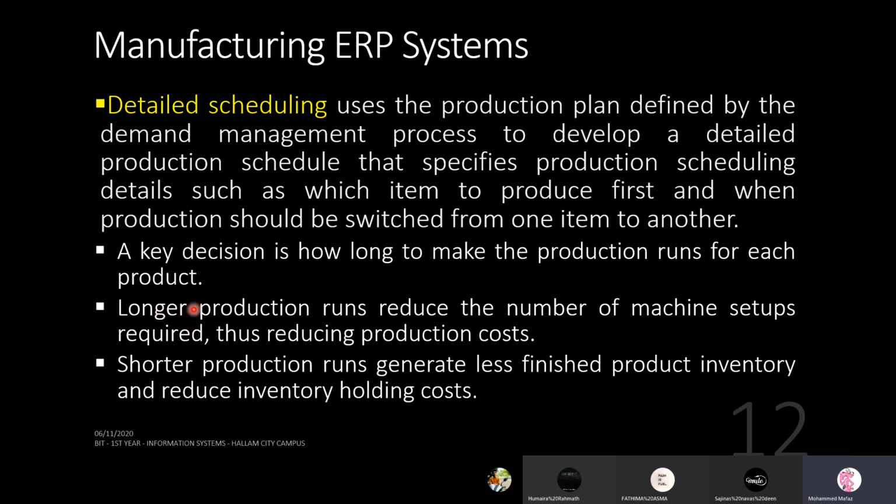Unlike the other ones, like vehicle manufacturing or phone manufacturing, things like electronic gadgets and all, they need fixed setups. You need to have long production arrangements and things that are going to work for a long time. So this is how you understand detailed scheduling. So I hope you understood that.